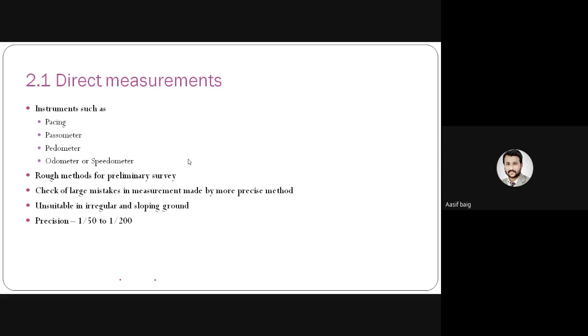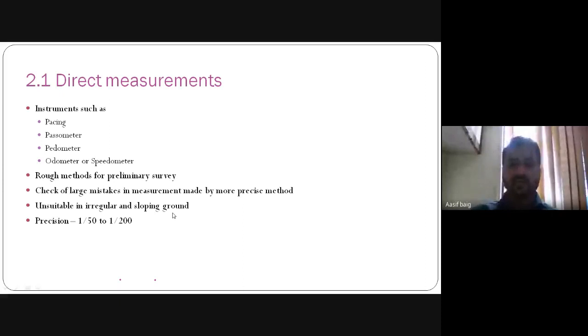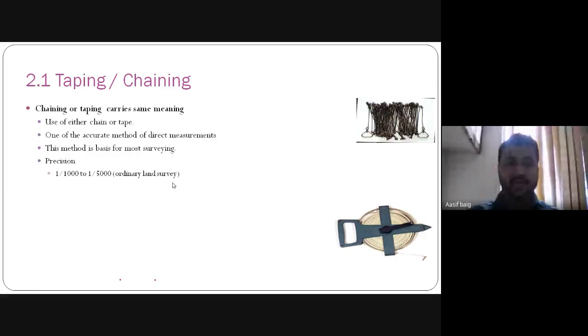This is used for the preliminary survey, a very rough method, so a rough survey can be performed with it. It is not very accurate, so there are chances of error, and its precision is 1 by 50 to 1 by 200. If you measure a 50 meter or 200 meter length, there may be a chance of 1 meter correction.